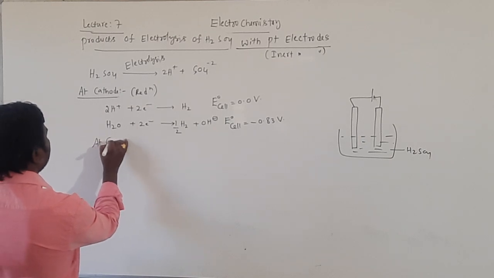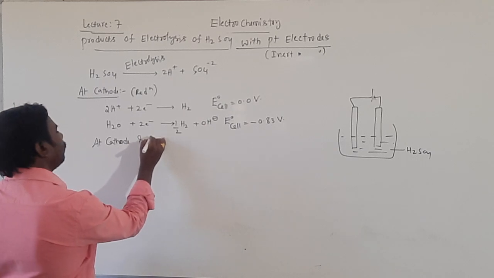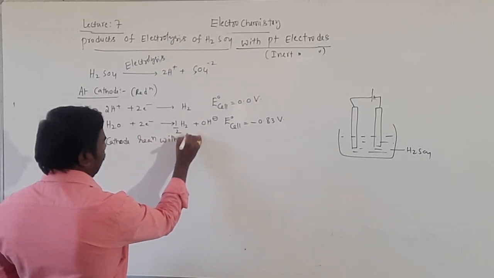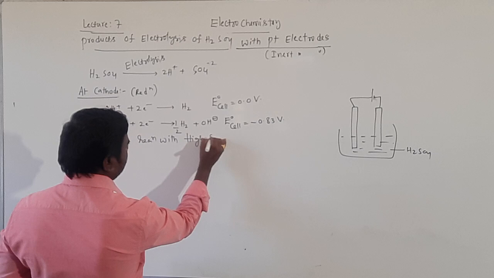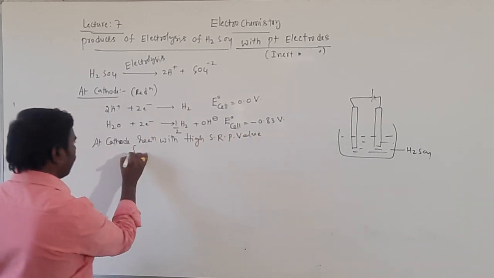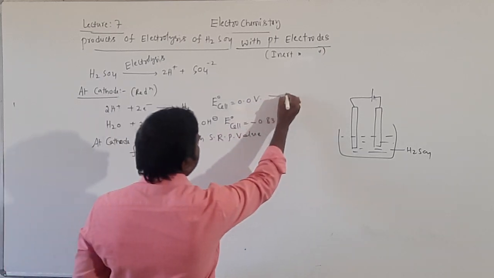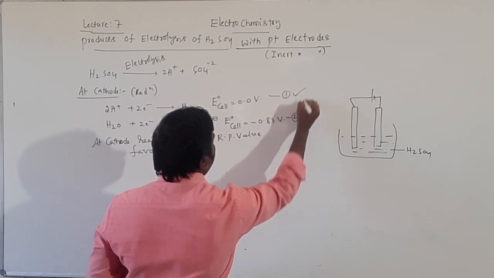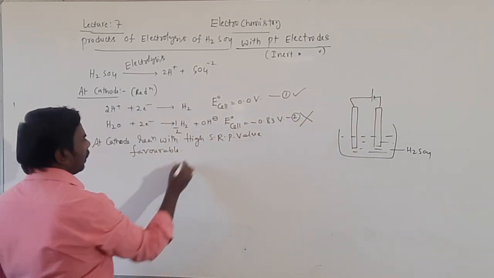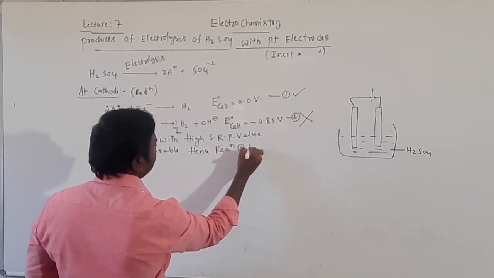Yet cathode reaction with high SRP is favorable. So it is 1 and it is 2, 1 favorable, 2 impossible, hence reaction 1 possible.